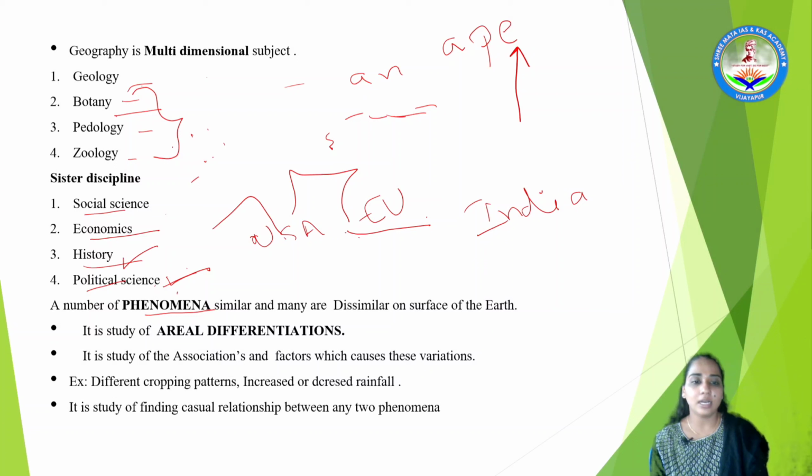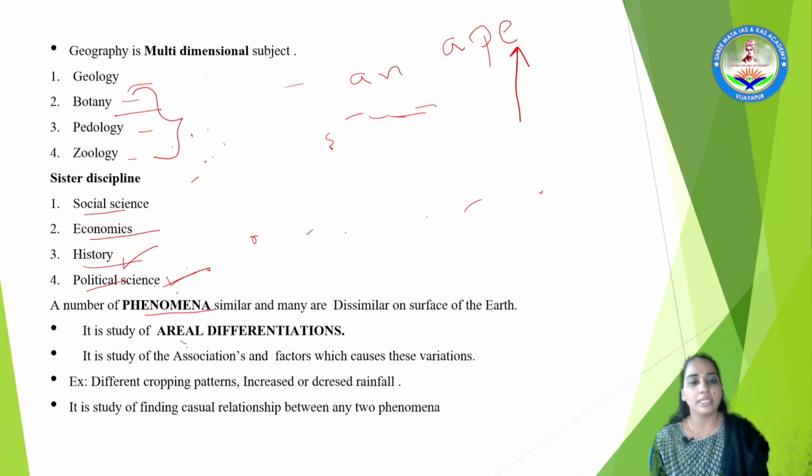What kind of phenomena are similar and dissimilar, we are going to see in geography. Geography studies all regarding the areal differentiation which occurs on the surface of the earth. Areal differentiation, as I just discussed, is a study of associations of a number of factors.